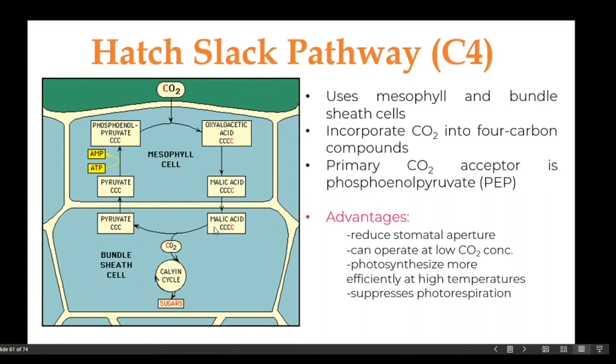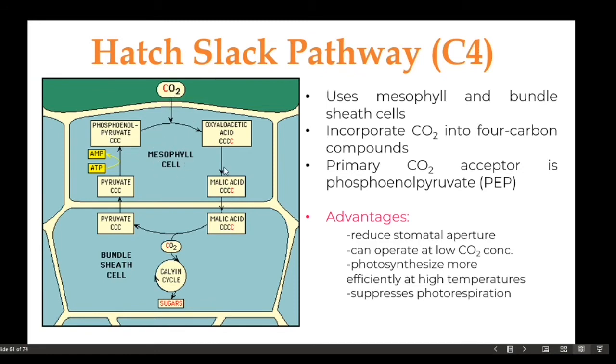Now in the bundle sheath cell, this is where the Calvin cycle or the C3 cycle takes place. The malic acid is going to be decarboxylated. When we say decarboxylation, this is the process of the removal of the carbon, specifically in the form of carbon dioxide. So the carbon dioxide fixed in the mesophyll cell is going to be decarboxylated from the malic acid, and this carbon dioxide is going to be given into the normal Calvin cycle, therefore producing sugars or carbohydrates in the process. And the remaining 3-carbon compound, which is called pyruvate, is going to go back into the mesophyll cell and is going to be phosphorylated via ATP to make phosphoenol pyruvate, which is the molecule that accepts carbon dioxide in the mesophyll cell.